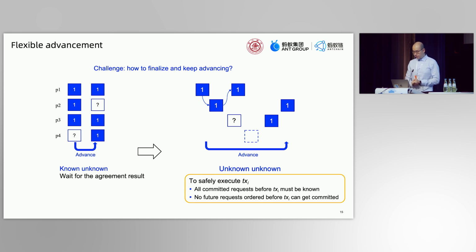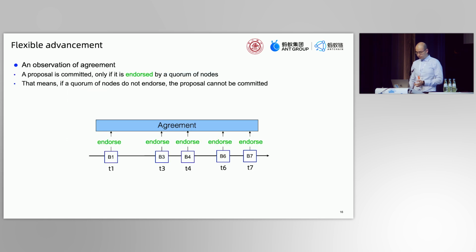In order to safely execute a request TXI, the node has to ensure that all committed requests before TXI must be known, and no further requests ordered before TXI can get committed. To achieve this safety requirement, we first look at the agreement. What kind of proposals can get committed?